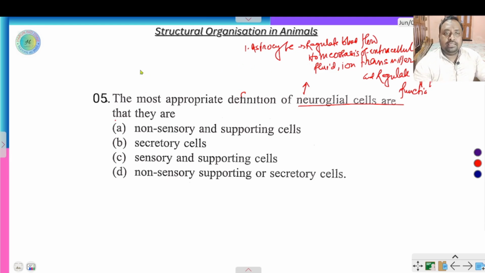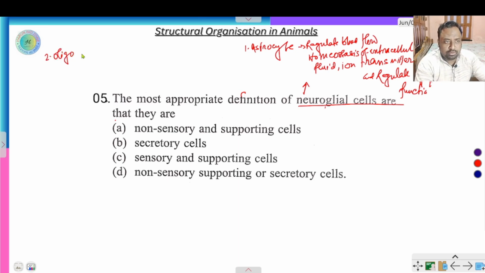But what is neuroglia? न्यूरॉन के आसपास में जो ग्लू लाइक और लिक्विड मटेरियल रहता है, that is called neuroglia. Neuroglia means the gel-like or liquid substance present around the neurons. Neuroglia contains different types of cells. One cell is the astrocyte that regulates blood flow into the neuron, homeostasis of extracellular fluid, ion transport, and the synapse function. Number 2 is oligodendrocyte.